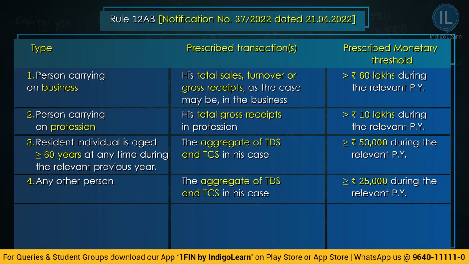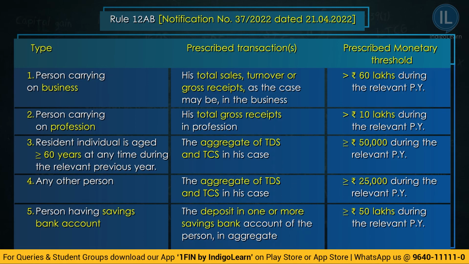Next, a person having a savings bank account, and deposits in one or more savings bank accounts of a person in aggregate are greater than or equal to 50 lakhs during the previous year. In this scenario also, the SSC must file return of income compulsorily under this act. So, to summarize, what is the amendment we got? The following categories of SSCs must file return of income compulsorily.